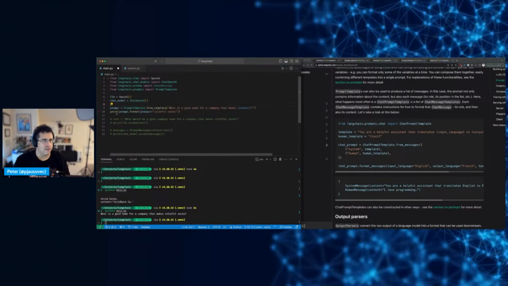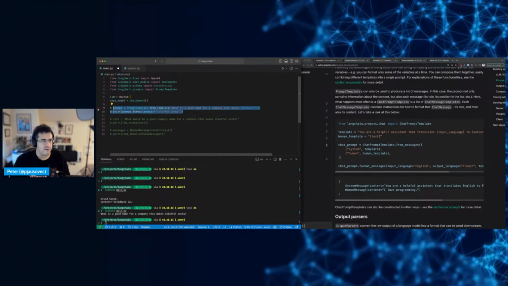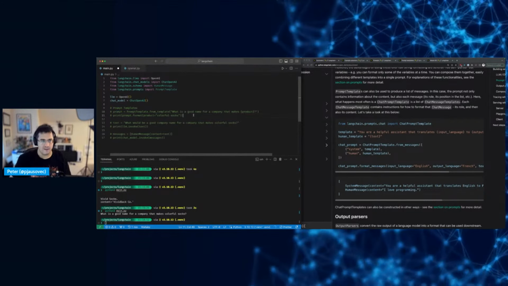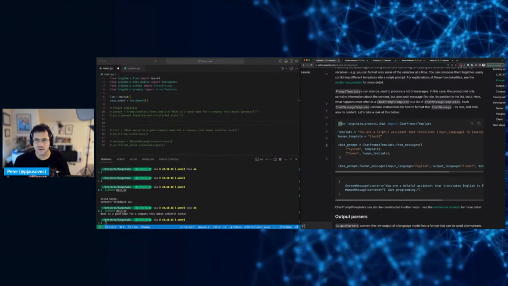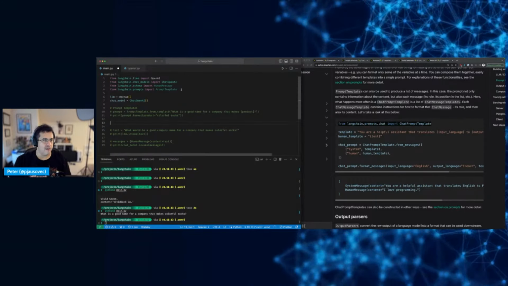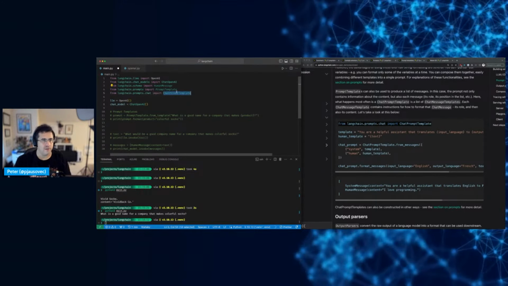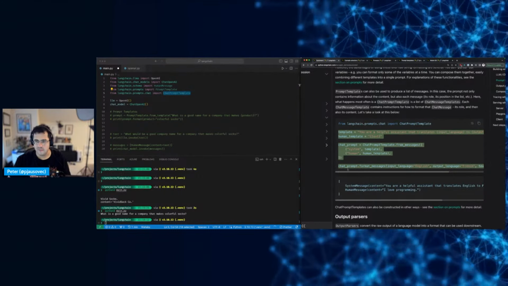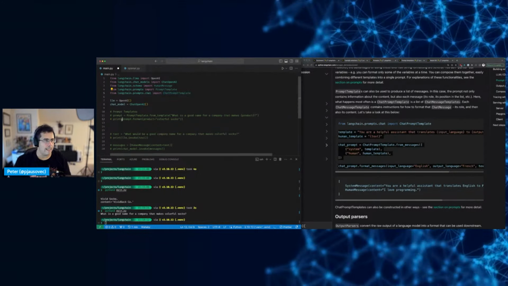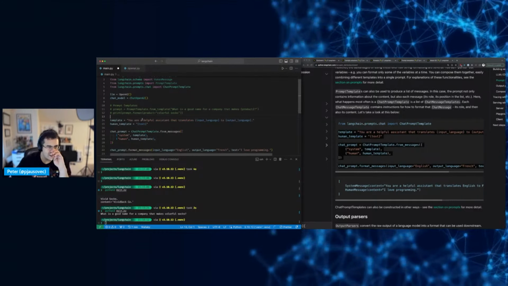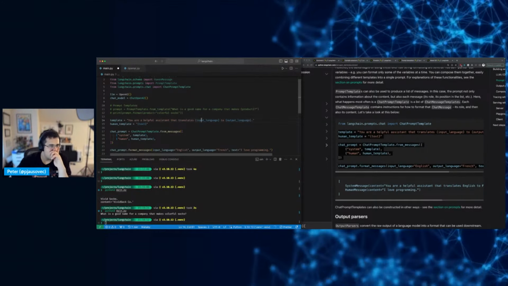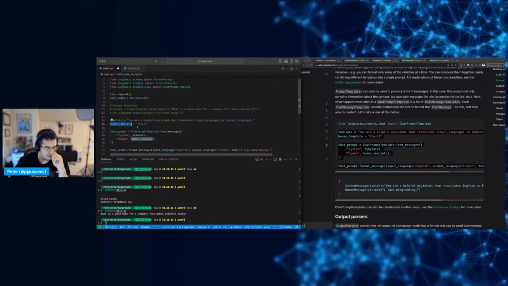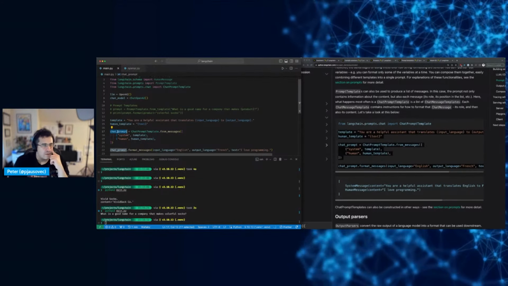So let me remove this. I'll comment this out. Just do prompt templates. And then let's do this one. It's a similar thing, but instead of doing prompt template, we're doing chat prompt template. And I'll just copy the whole, oops, this. All right, so you're a helpful assistant that translates input language to output language, and then the human template is just text, so it's whatever the user will enter. And then create the prompt.